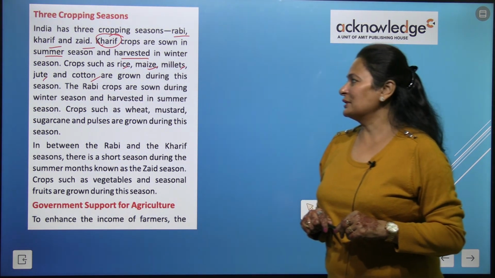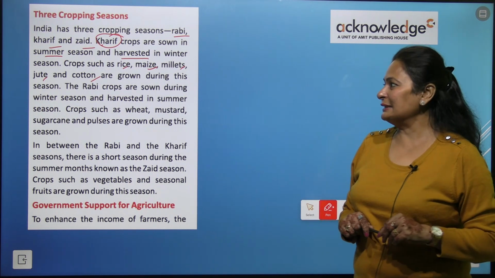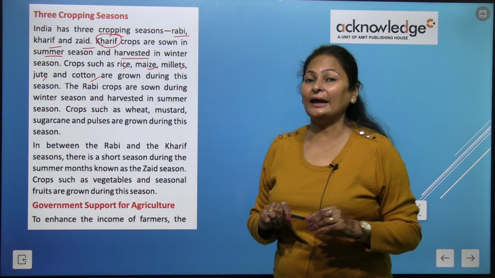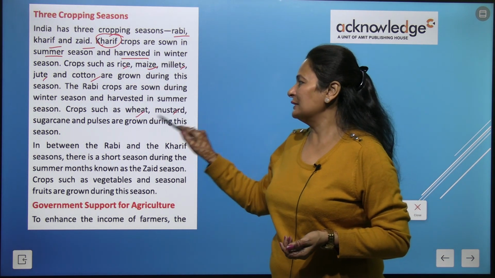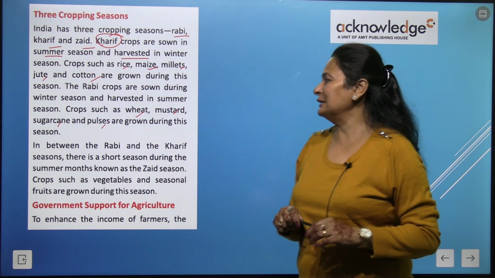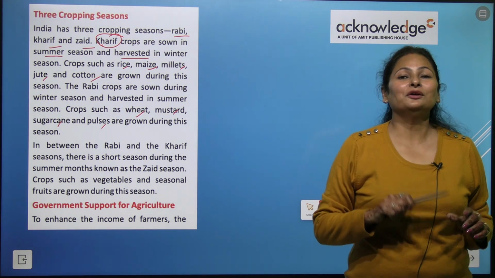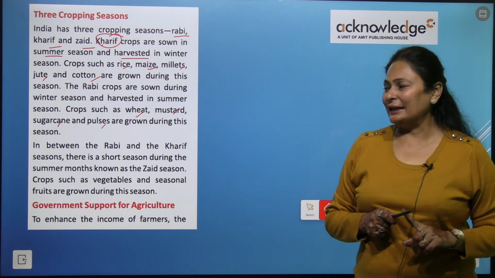The Rabi crops are sown during winter season and harvested in summer season. Crops like wheat, mustard, sugarcane and pulses are grown during this season.